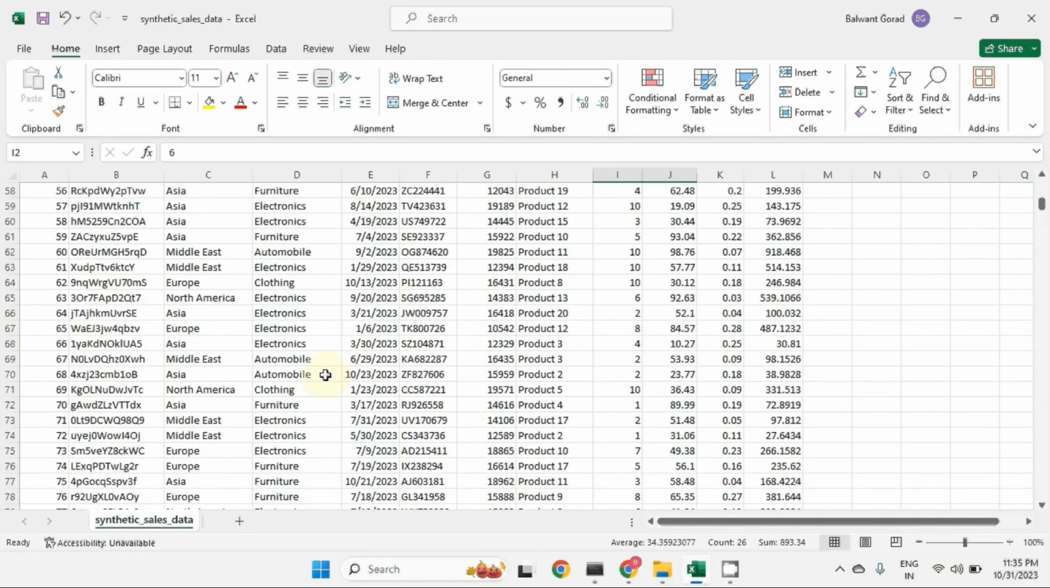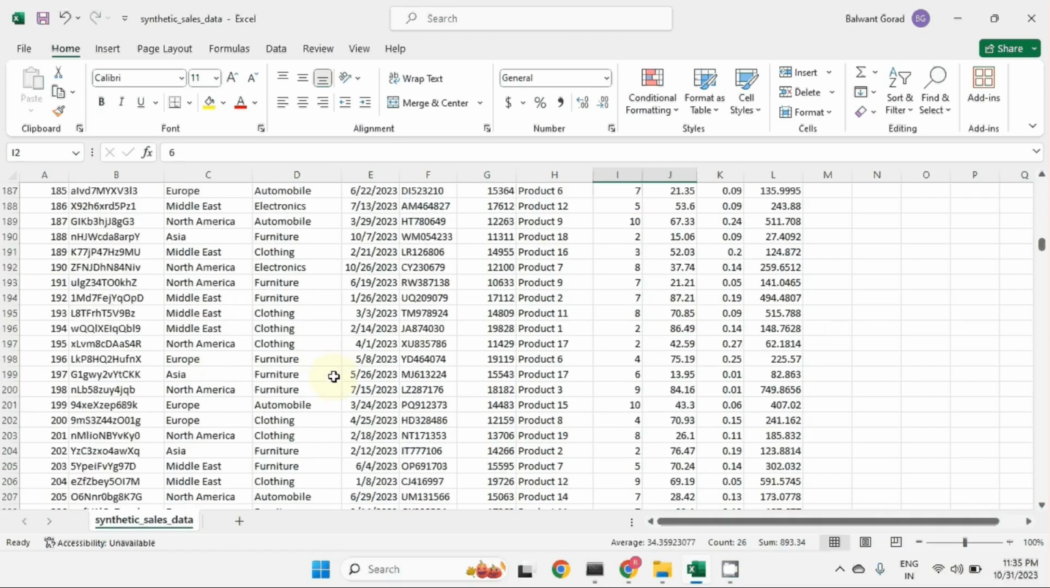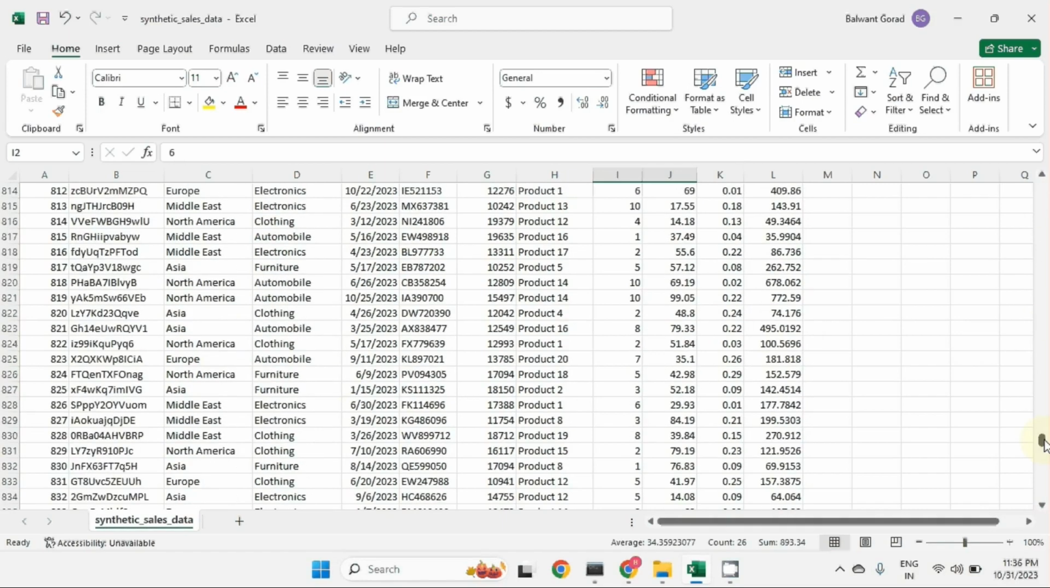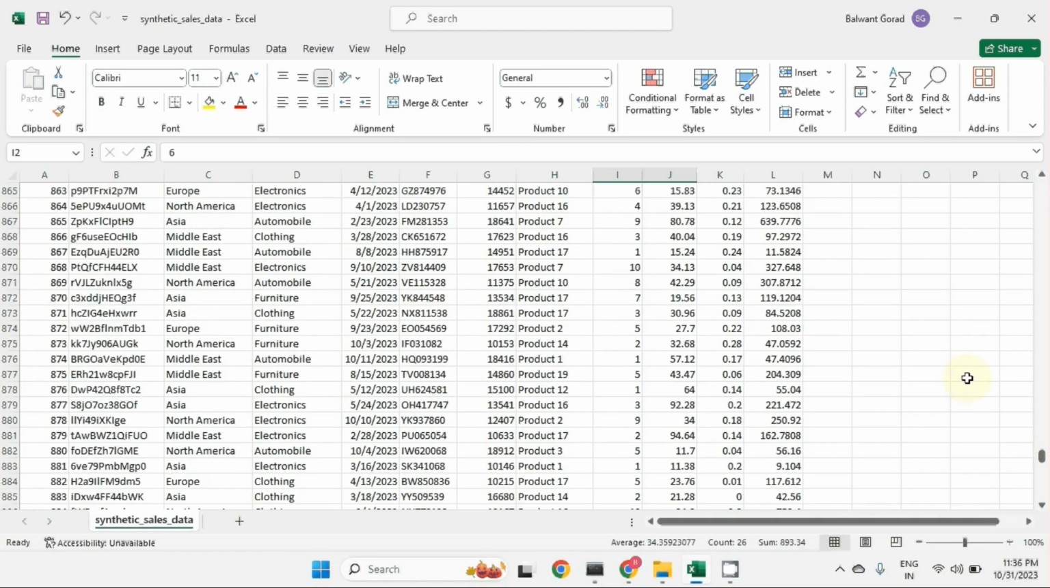So my question is, if I show this dataset to you, is this dataset real or synthetic? It looks real, right? But it's not a real dataset. We have generated this data. This is a fake dataset that we have generated. A synthetic dataset means creating a dataset that looks like a real dataset, but it is not real. And we need to create synthetic datasets for many reasons.